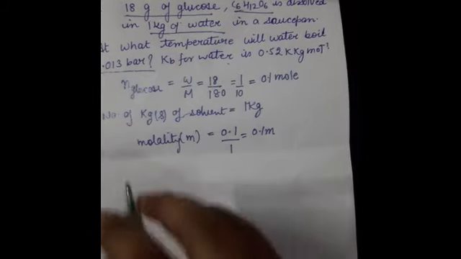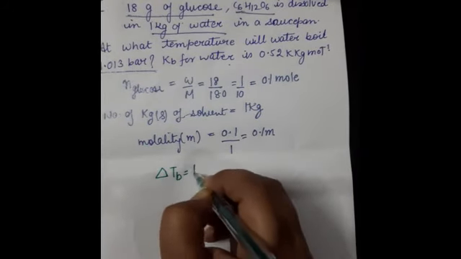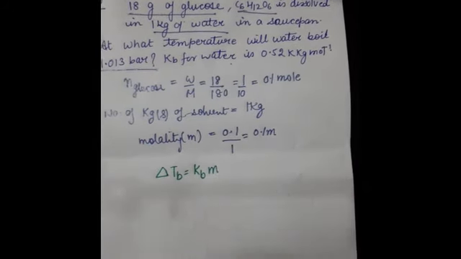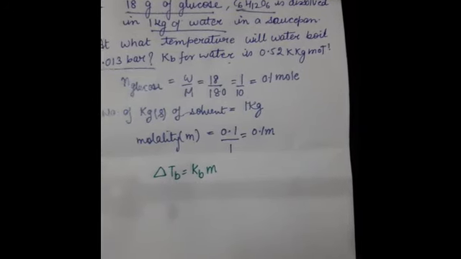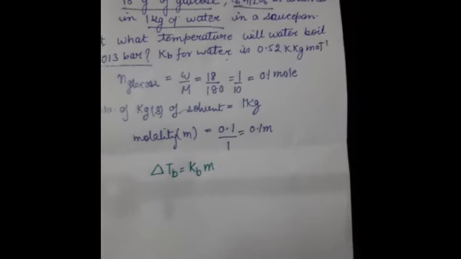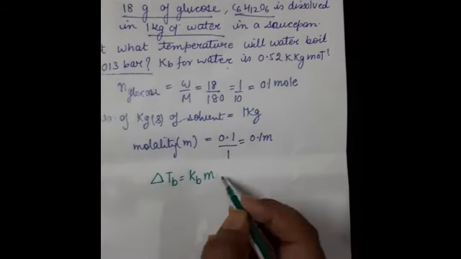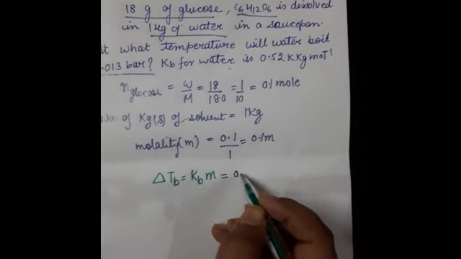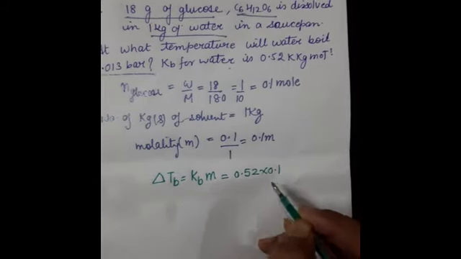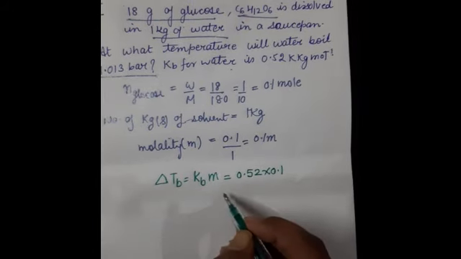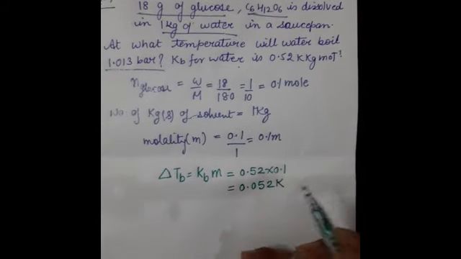Now we know the formula for the calculation of elevation in boiling point, that is delta Tb is equal to Kb m. The value of m we have found, and the value of Kb is given in the question. By this we can calculate the value of Tb. Now I am putting the values in the equation. The value of Kb is 0.52, which is given to us in the question, and the molality we found is 0.1. By this we can calculate the temperature. What is the temperature? Now the answer is 0.052 Kelvin. The unit is Kelvin.